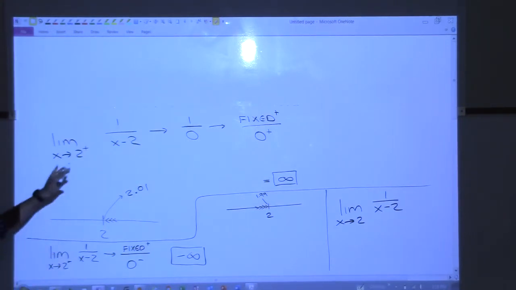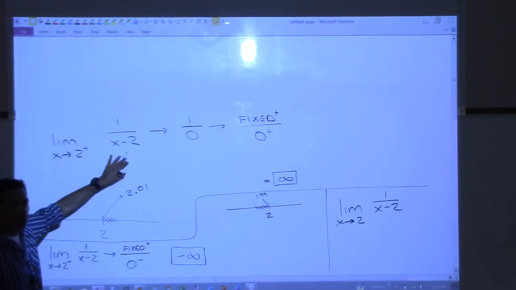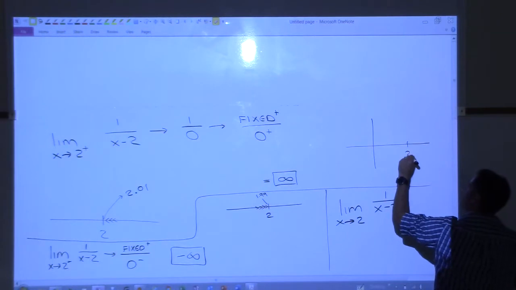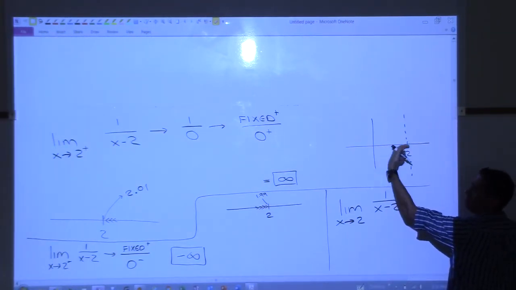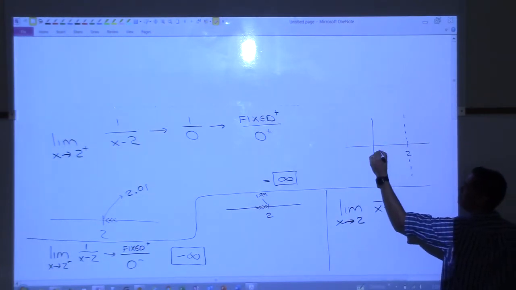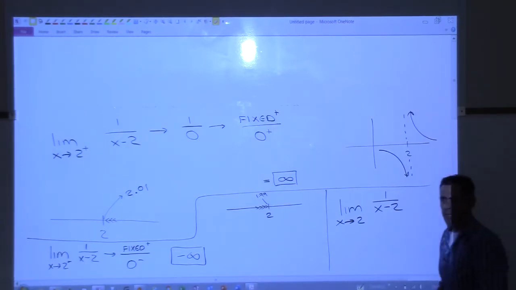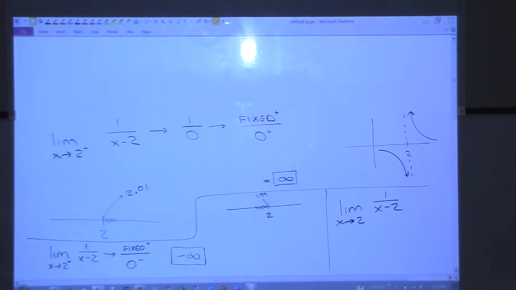So if you graph this, right, this is a function we would have done in college algebra. This is a rational function. And what I can tell you about this rational function is that at 2, I have a vertical asymptote. As I approach 2 from the left, what is it doing? It's going down. As I approach 2 from the right, it's going up, right? So that's the way it's behaving. But we have a vertical asymptote there. All right, that one okay? Let's do another one.